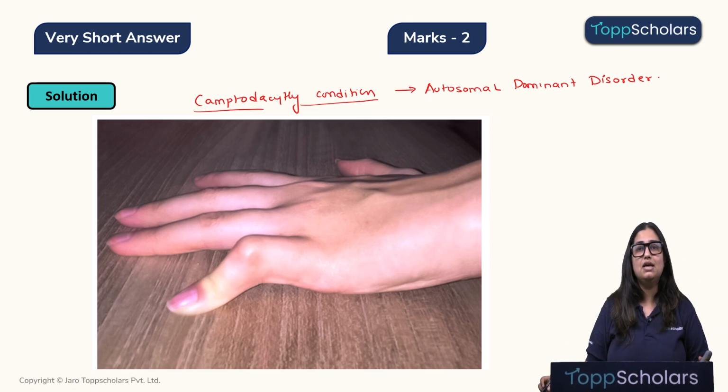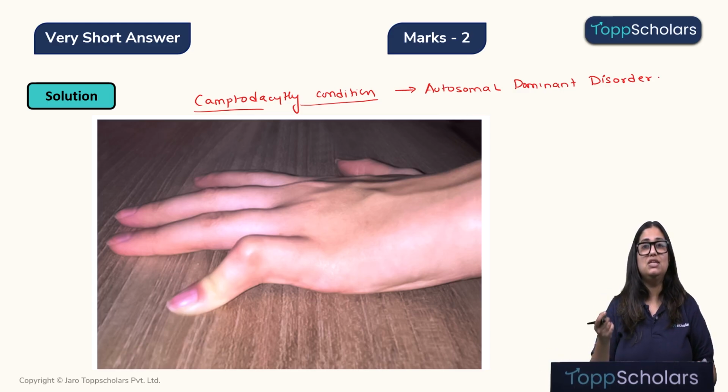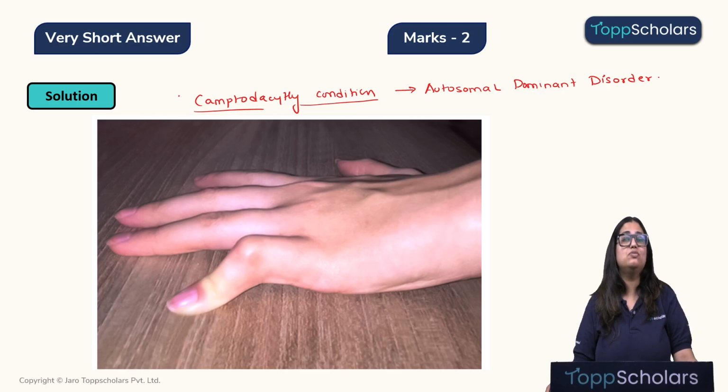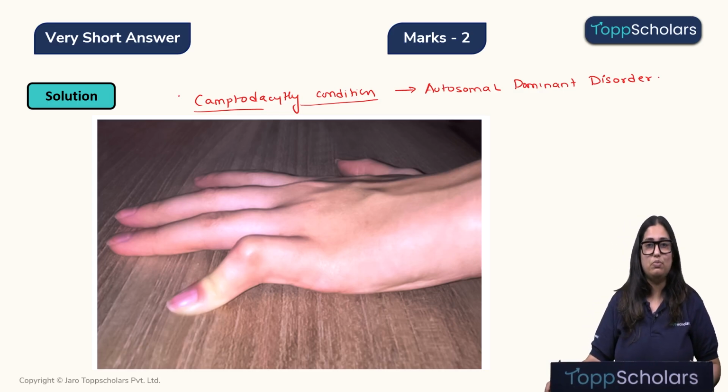Children, what does this mean? Dominant disorder means it's a dominant gene. That means it will be expressed in any individual who receives this defective gene. And what does autosomal mean? That this defective gene is present in the autosomes and not sex chromosomes. Okay. The second question asked was, in Rh blood group system, which trait is positive?